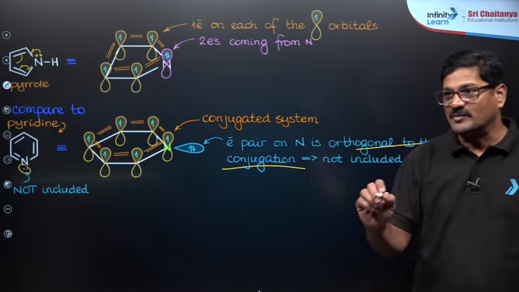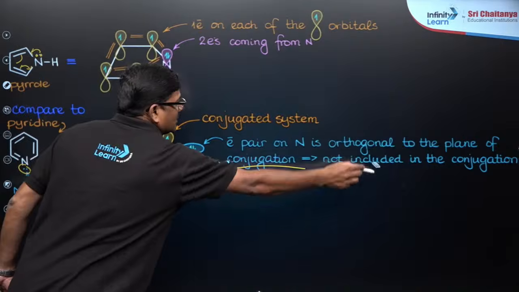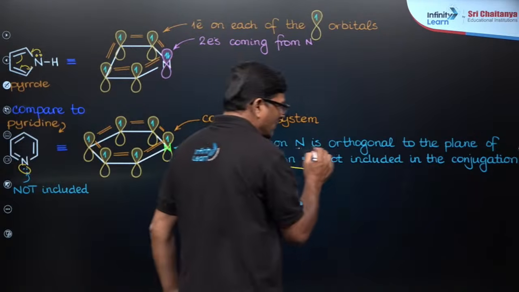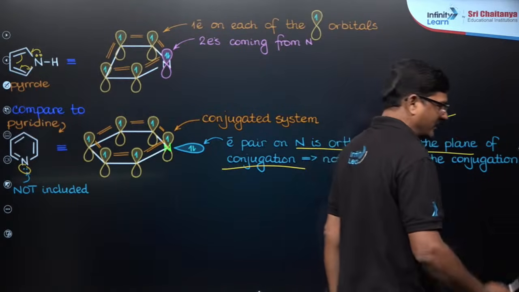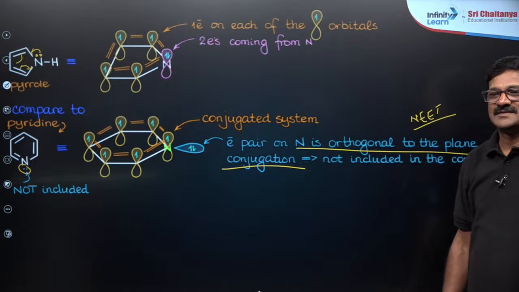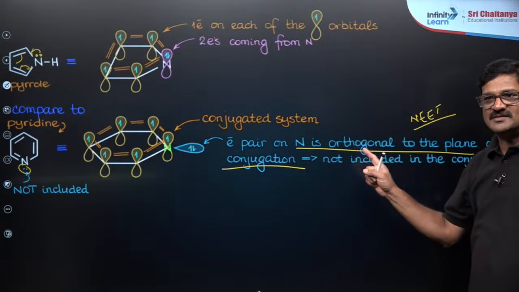So these terminologies can be asked in assertion, reasoning or statement based questions, that is super important for your NEET or any competitive examination. Are you getting or not? Clear? The terminology: the nitrogen electron pair is orthogonal.